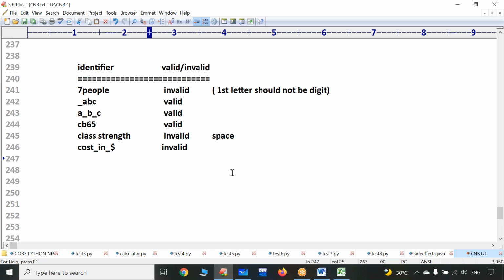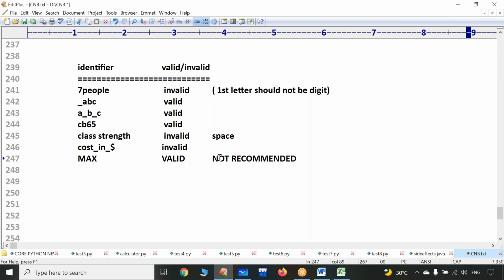Now, MAX. Is it allowed or not allowed? Capital letters. Valid or invalid? No problem. It is valid only. You can use the name completely in capital letters, but it is not recommended.